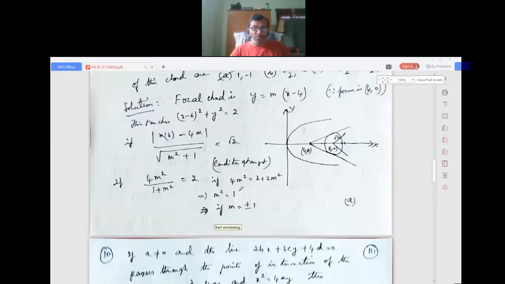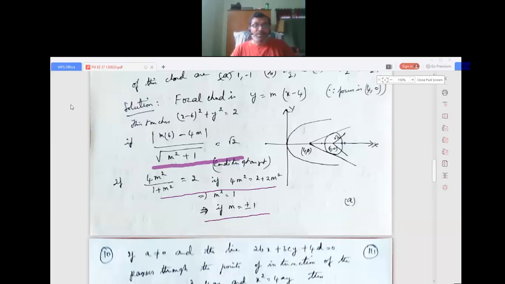Because here 4m squared minus 2m squared is 2m squared. 2m squared is 2, so m squared equals 1. So m equals plus or minus 1. So that is the option number. Which option is it? Option number A. Option A. Once again, I'll just explain it a bit faster now.